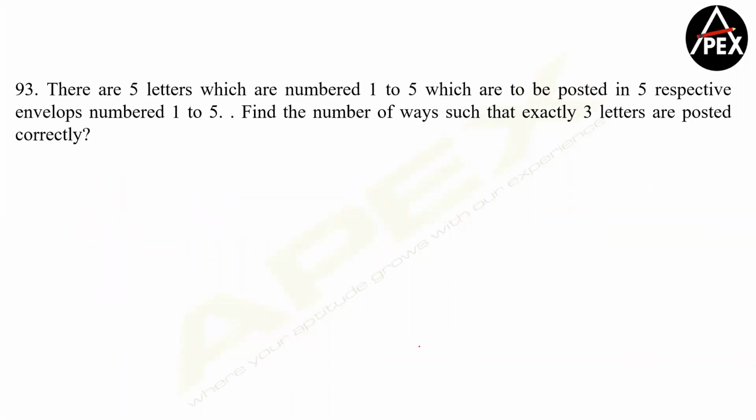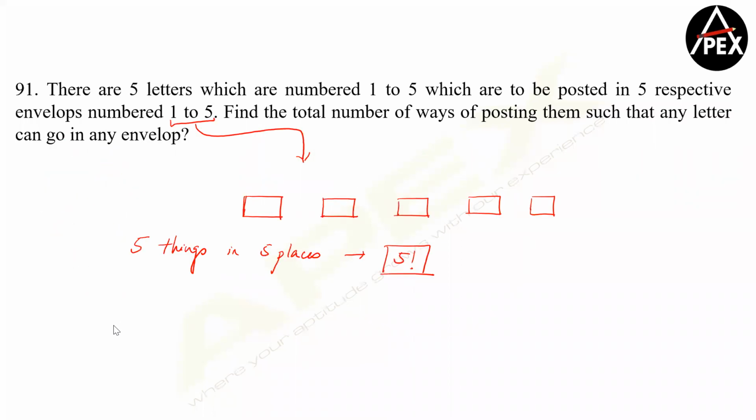Yeah, now can you solve this? Again, a beautiful one. Okay, now before we go ahead, guys, let me tell you the 5 factorial ways that we did, or let's go back. Yeah, this question. We're taking 5 factorial ways. Now look at this, such that any letter can go to any envelope.